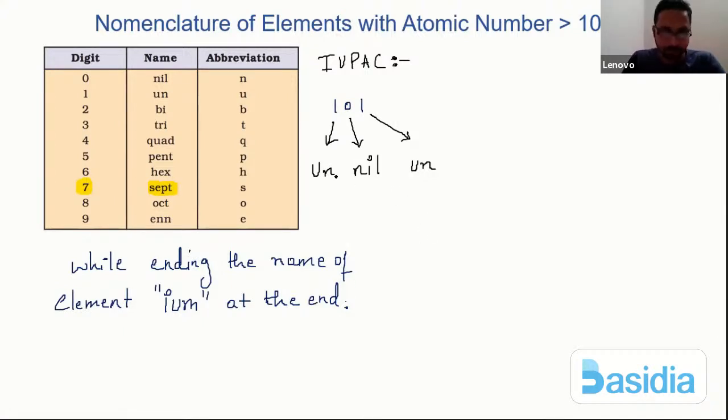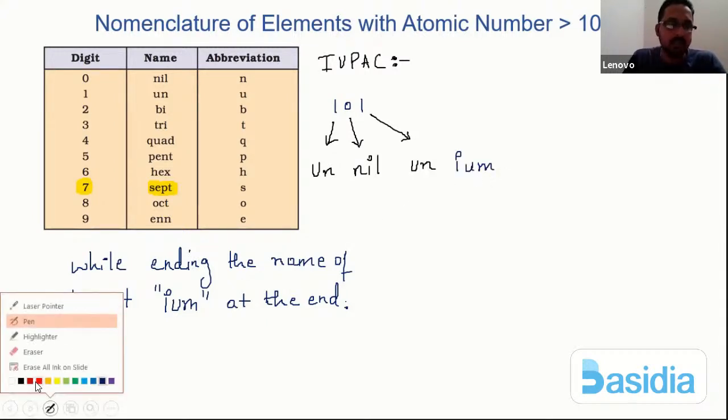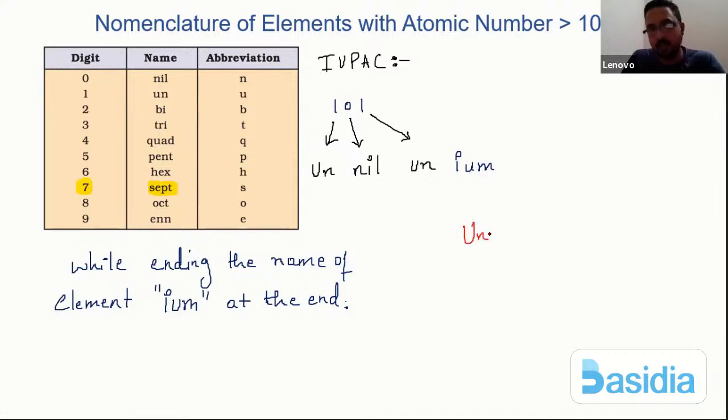So here I have UN, I have NIL, I have UN, and again I have to end the name by adding I, U, and M. So how do I completely name it now? It will be UNNILUNIUM. So this is the nomenclature of an element having atomic number 101. Okay, so this is the name.